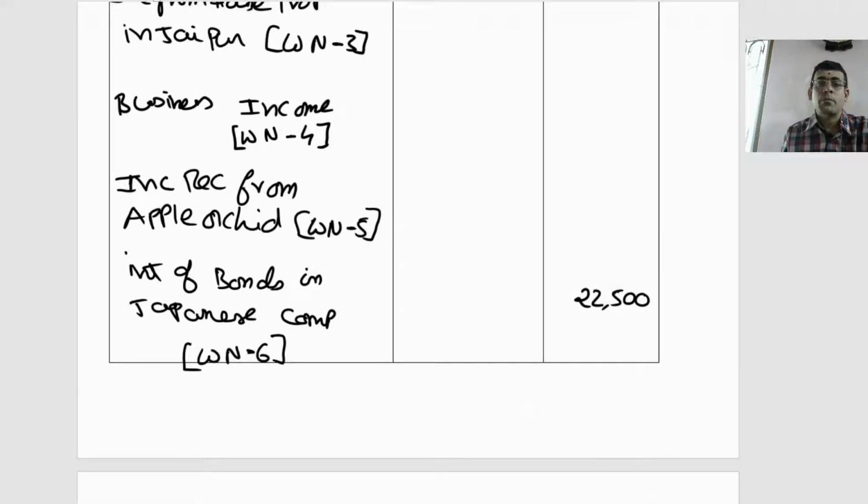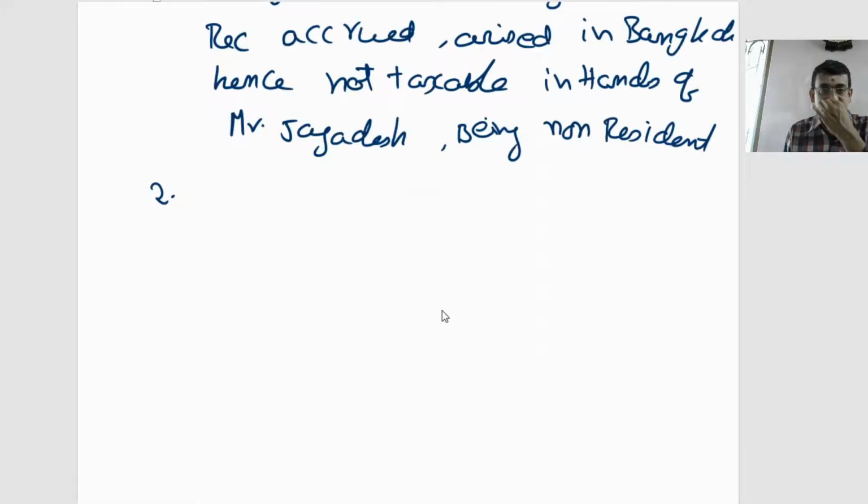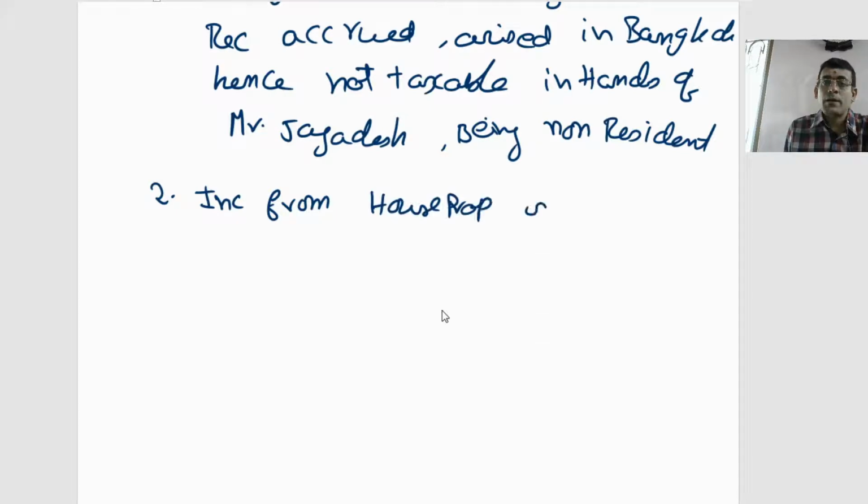Now let us compute income from house property in Pune. For this I need to consider gross annual value. So I need to compute gross annual value.